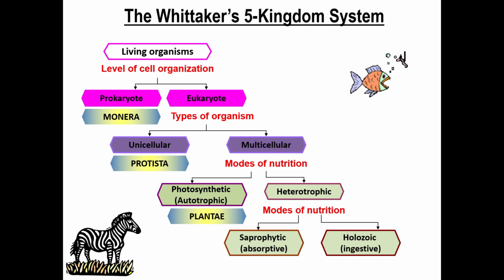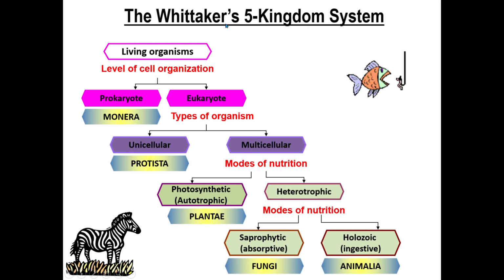So all eukaryote organisms, which are multicellular and obtain their food by absorption, which is known as saprophytic, are classified under kingdom Fungi. And the other organisms, which are eukaryote, multicellular, heterotrophic, and obtain their food by ingestion or holozoic, are classified under kingdom Animalia. So this is how Whittaker classified all living organisms into the five kingdom system.